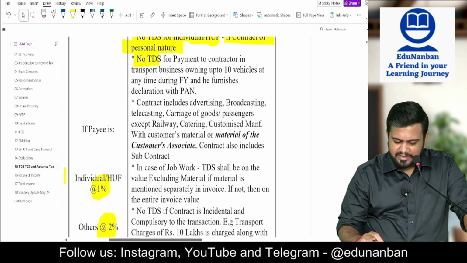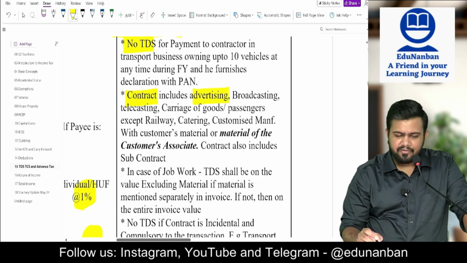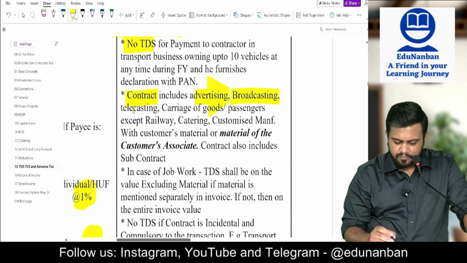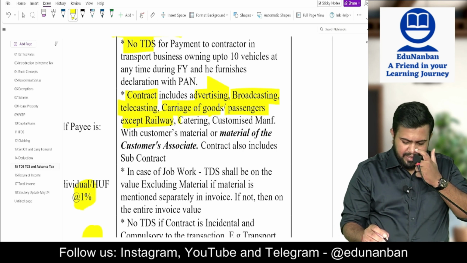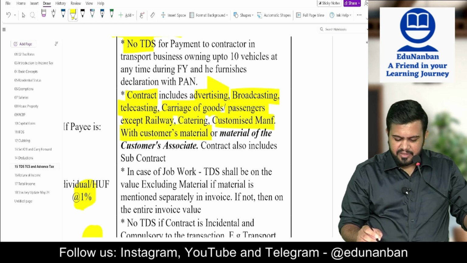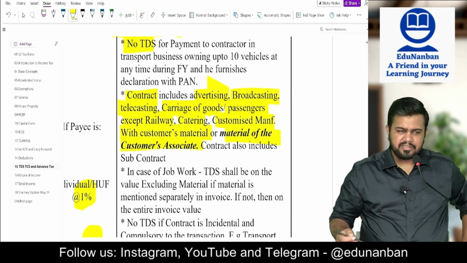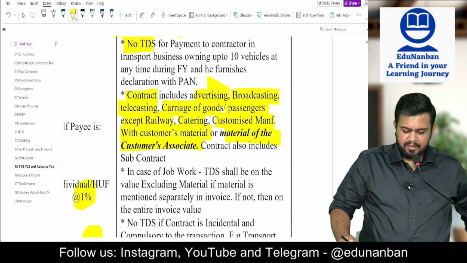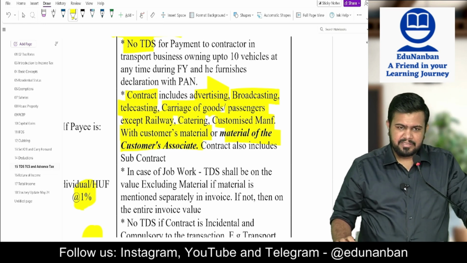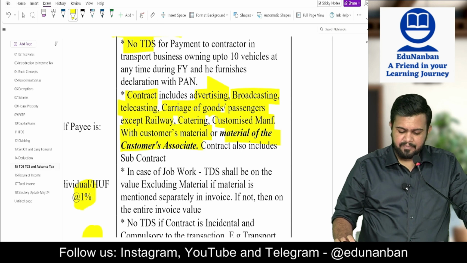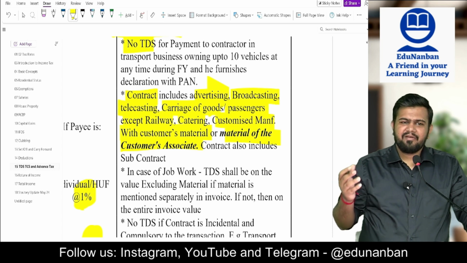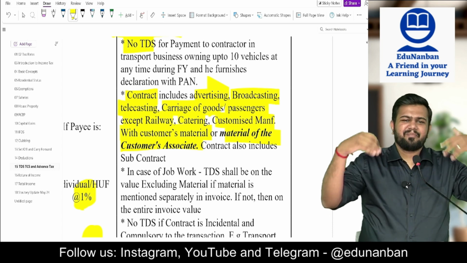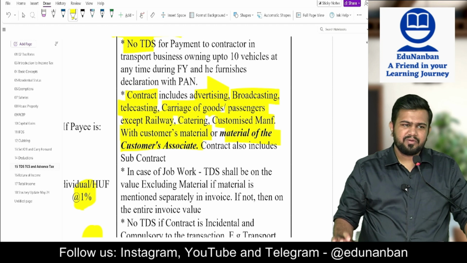Okay, first let us see what is contract. Contract includes advertising, broadcasting, telecasting, carriage of goods or passengers except railway. Why except railway? Because railway is central government. Why deduct TDS of central government and pay to central government itself? So no need to deduct on railway.